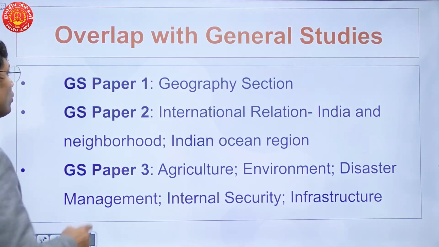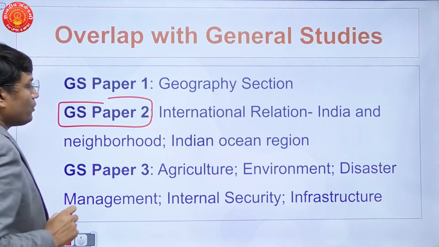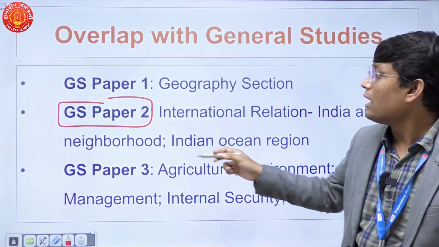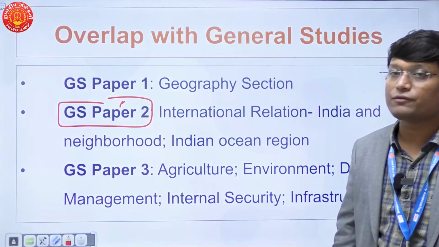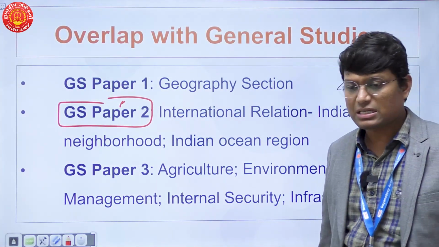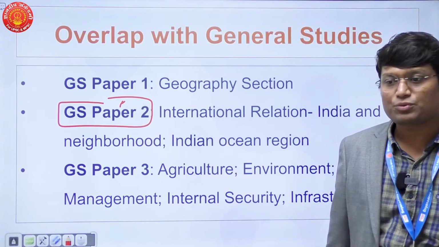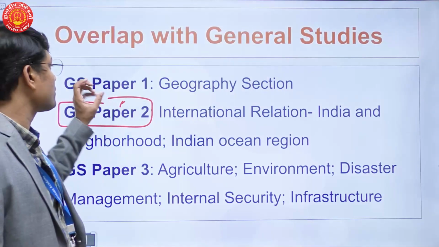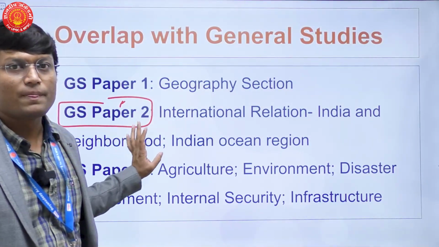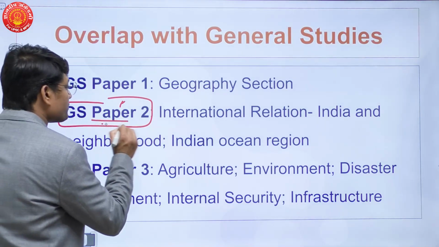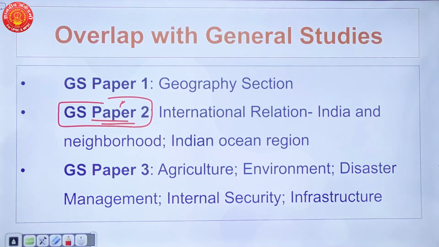Okay. Now moving on to another paper. Now most of you would be surprised as to why I have said that geography optional has an overlap with general studies paper 2, because this is again a common misconception. Often people would say that geography's overlap will be only and only with GS1 and GS3. No, the overlap of geography optional you will see with your GS paper 2 as well.